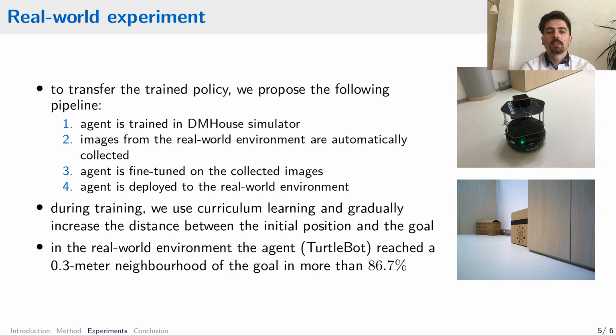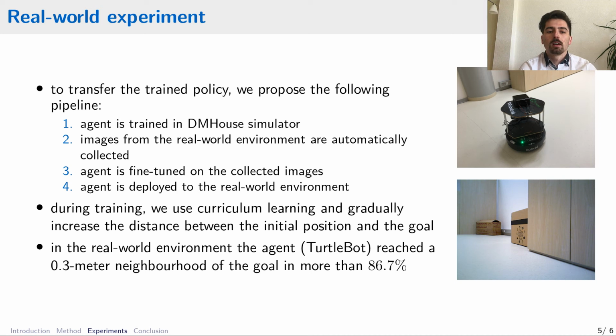Finally, the agent could be deployed to the real-world environment. In the third step, where we fine-tune the agent on collected images, we use curriculum learning to gradually increase the distance between the initial position and the target to help the algorithm learn.